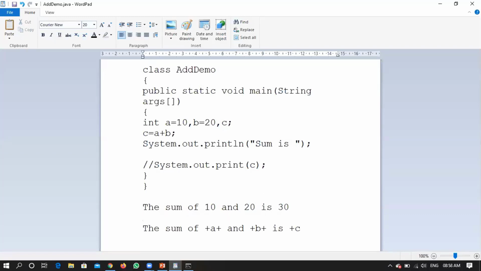Concentrate. If you feel any difficulty or not able to understand anything, you just ask. What I'm saying is, I wanted to write a normal statement first, "the sum of". For this statement, do you want to attach anything? Yes, I want to attach the value of a.